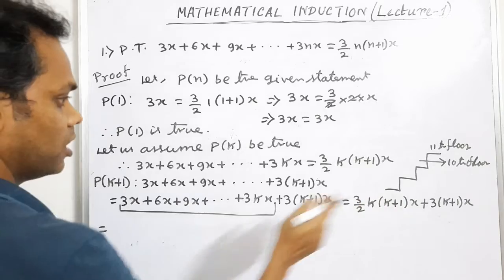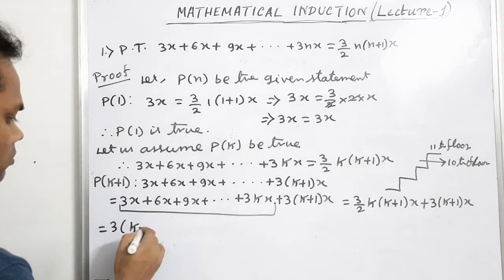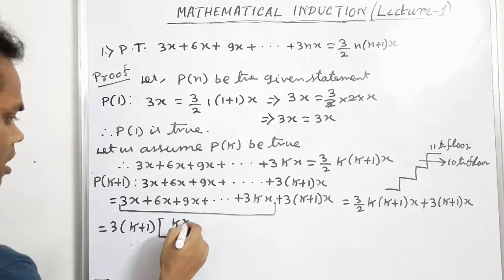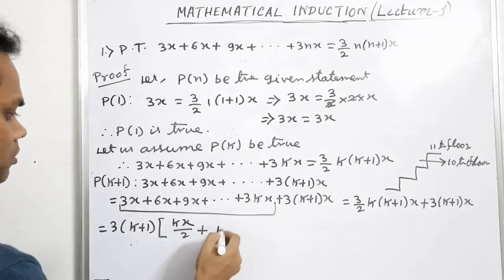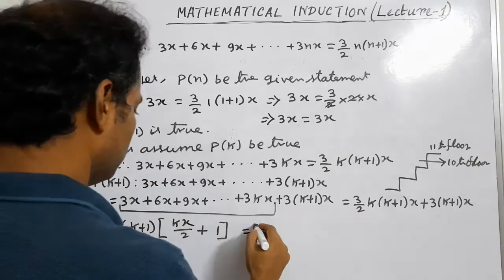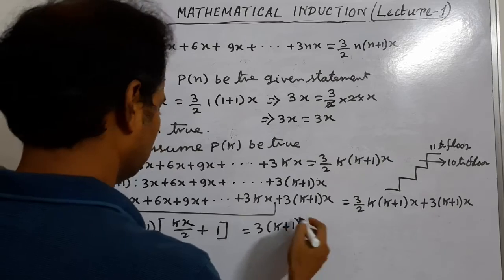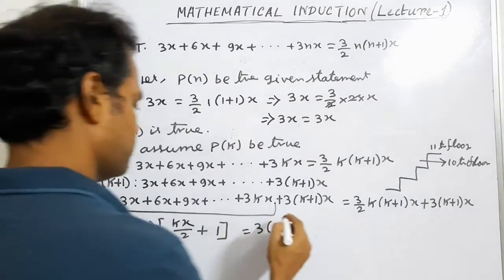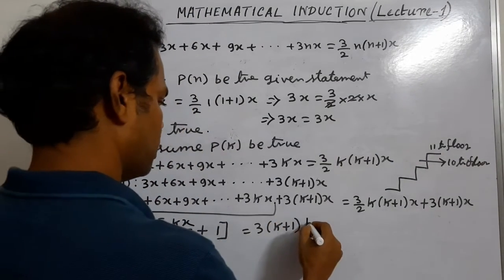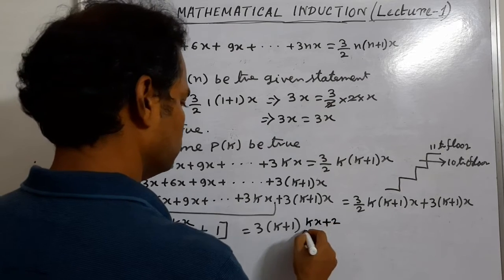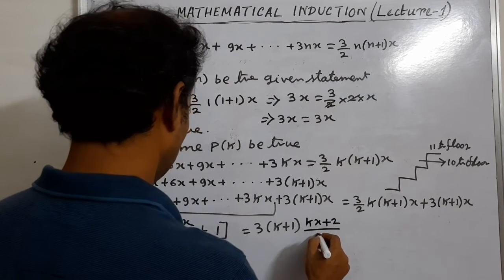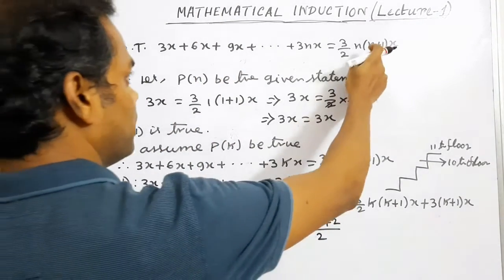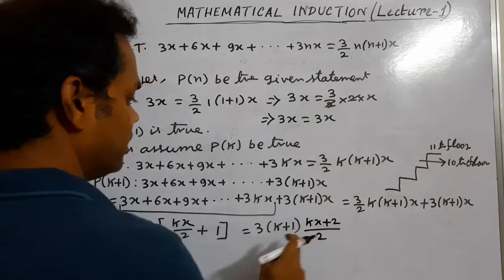By taking 3 into k plus 1 common, within the bracket we get kx by 2 plus 1. So 3 into k plus 1 into kx plus 2 by 2. Now in the place of n we have to write k plus 1.